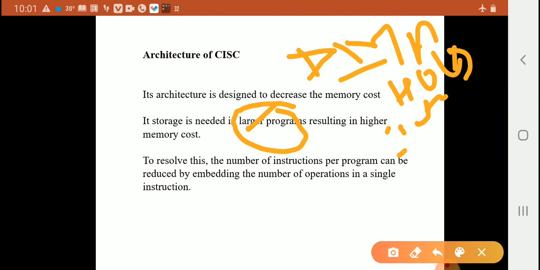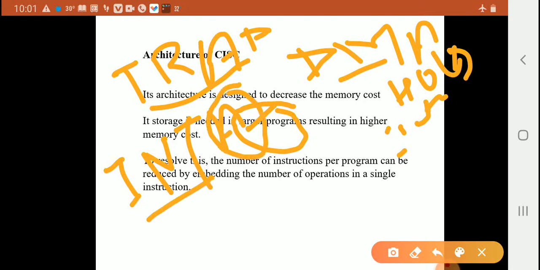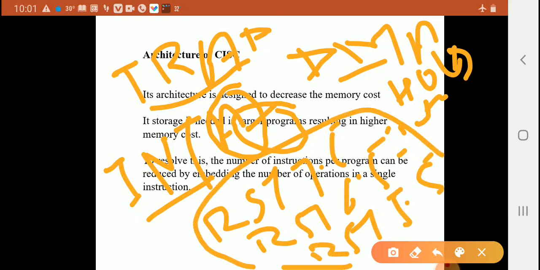Software interrupt programming: TRAP, INTA. TRAP is maskable. INTA, interrupt acknowledgement, is non-maskable. Software interrupts are RST 7.5, RST 6.5, RST 5.5. These are the interrupt signals.